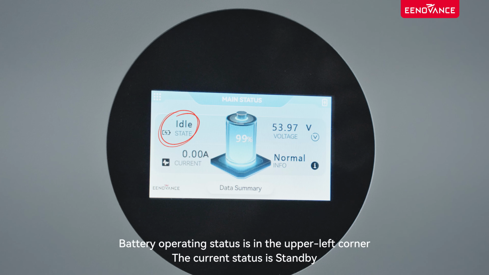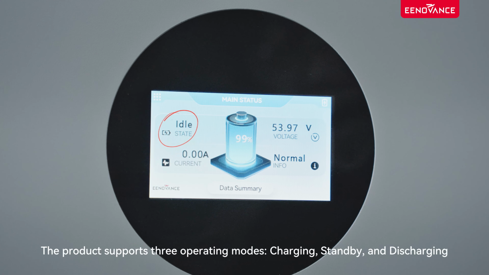Battery operating status is in the upper left corner. The current status is standby. The product supports 3 operating modes: charging, standby, and discharging.